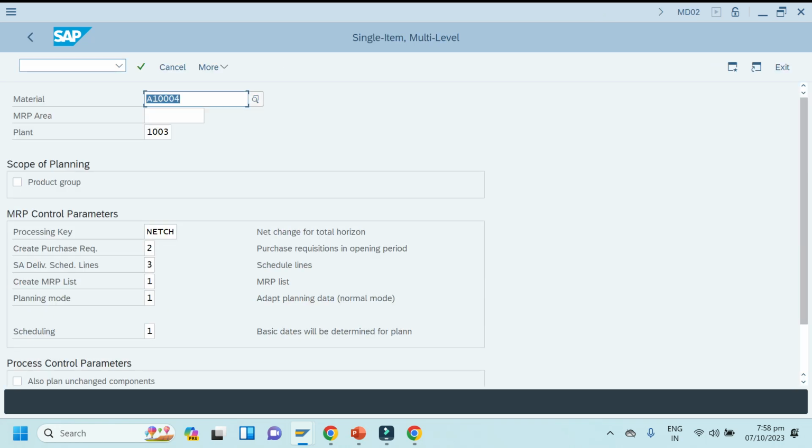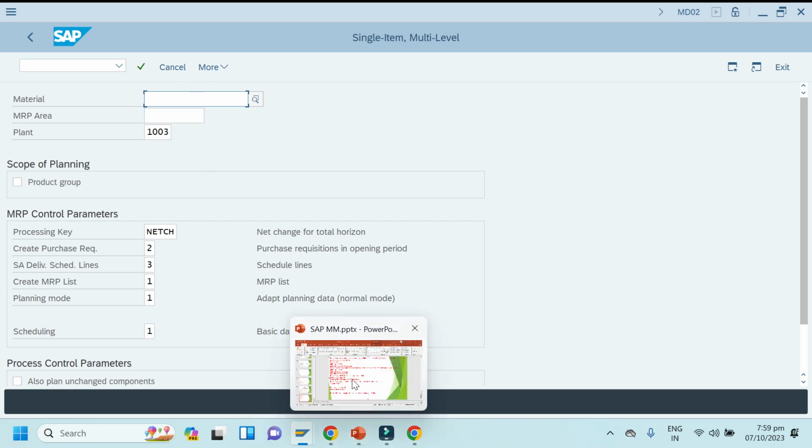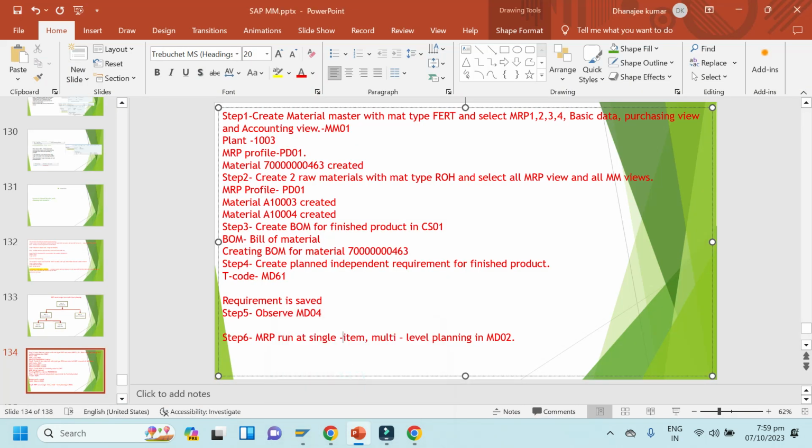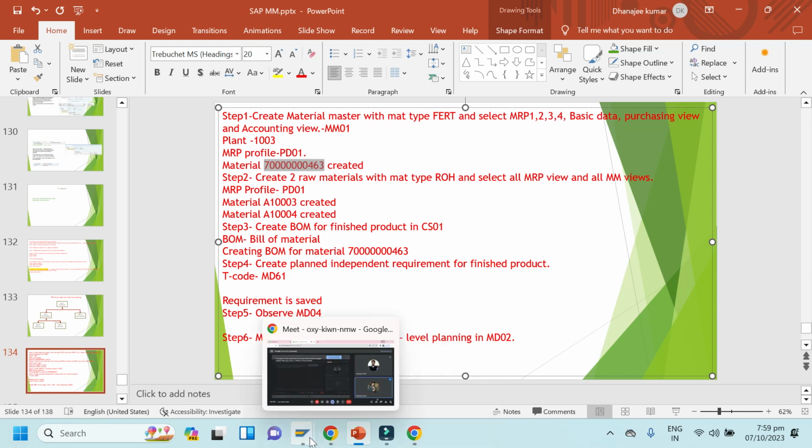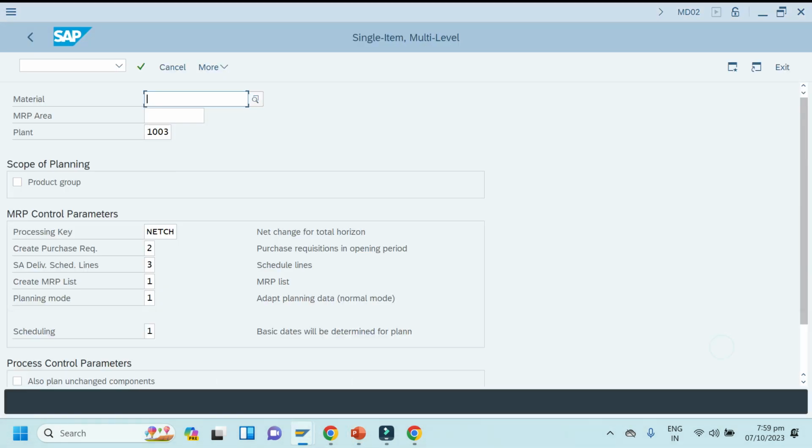Okay, so here what you have to enter? You have to enter finished product only. So we are running MRP here for single item multi-level, so we have to enter here finished product. This is the finished product, right? Yes, same one. Note it down. Enter this material.